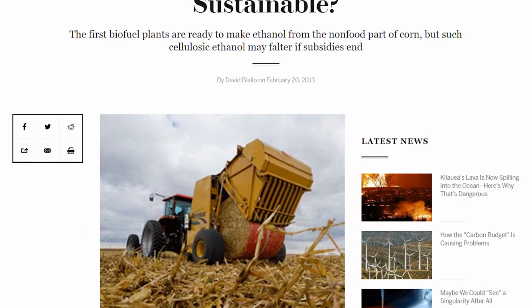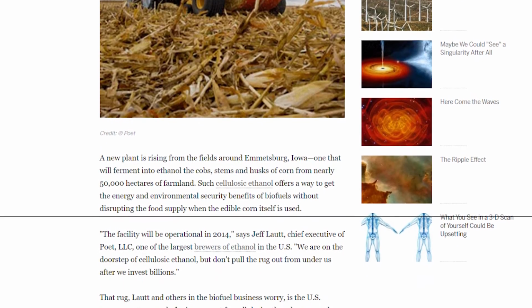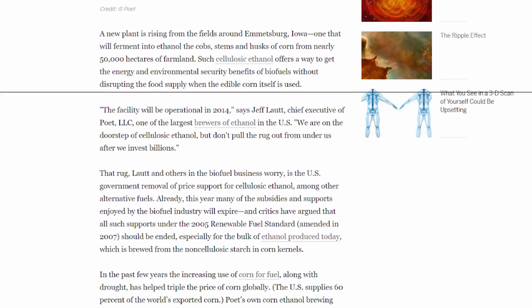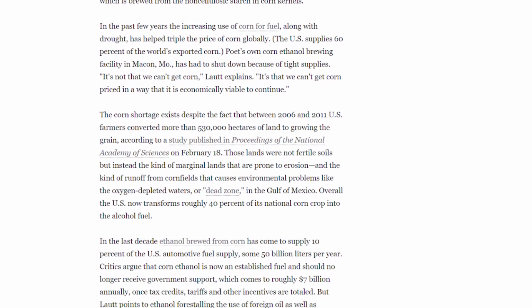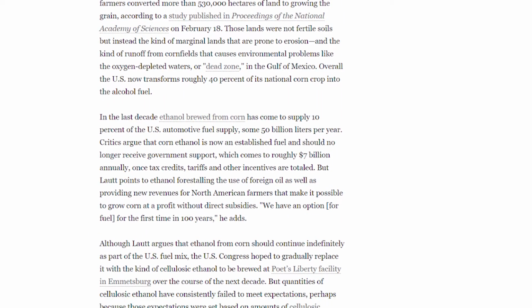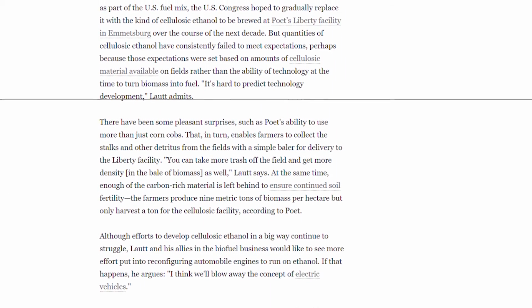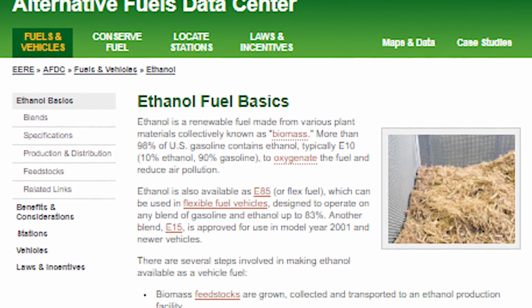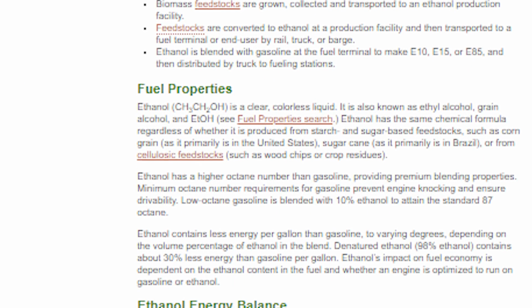According to this article from Scientific American, ethanol brewed from corn through fermentation was used to supply 10% of the U.S.'s automotive fuel supply in 2013. Ethanol produced through fermentation has shown to be a renewable energy source and more environmentally friendly than fossil fuels. However, creating large amounts of ethanol through fermentation is impractical and expensive, requiring $7 billion of funding from the government annually.